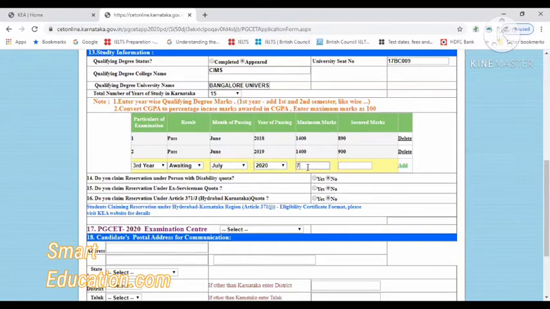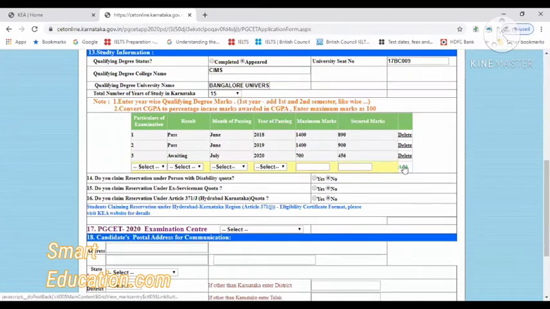And the 5th sem results you can mention here. Whatever the 5th sem total marks and secured marks are, mention them here and click add. So nothing to worry. In case something has gone wrong here, you can edit it in the end, before the document verification or before the college selection. If not, if you have original documents at the time of original documentation, you can show them and correct it.